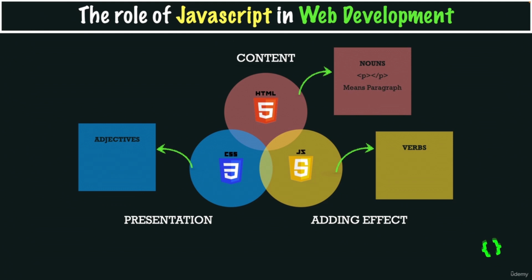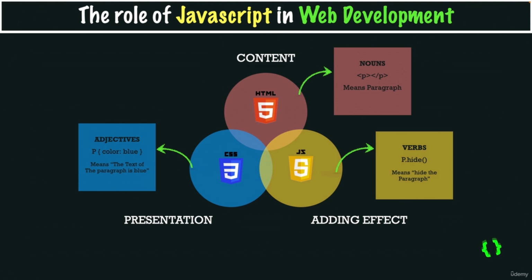The CSS then is the adjective because it describes the noun, like this piece of CSS saying the paragraph text is blue, and so here blue is the adjective describing the noun. And finally JavaScript is of course the verb, like saying hide the paragraph, and so here we are doing something and so we have a verb.